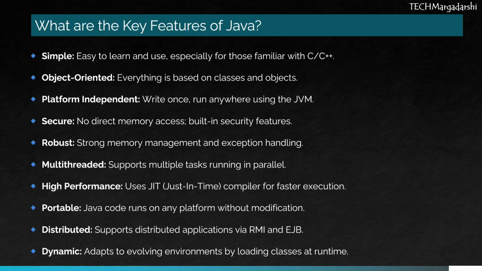Java also supports distributed applications through technologies like RMI and EJB, and it's dynamic, capable of adapting to evolving environments by loading classes at runtime. All these features together make Java a reliable, efficient, and developer friendly programming language.